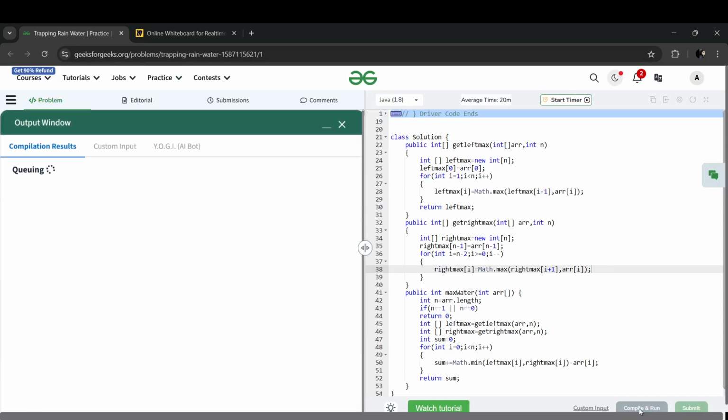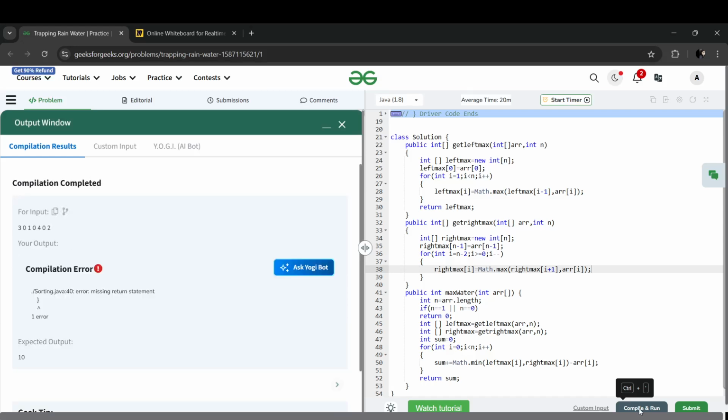And let's compile it and see whether we are having any errors or not. So we are missing a return statement. I need to return the right one. So let's write that right one too.